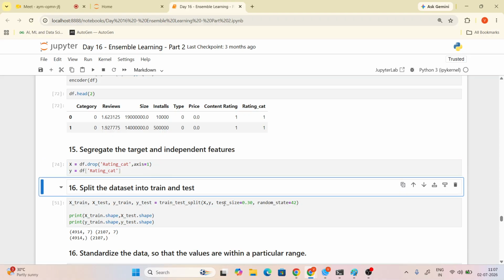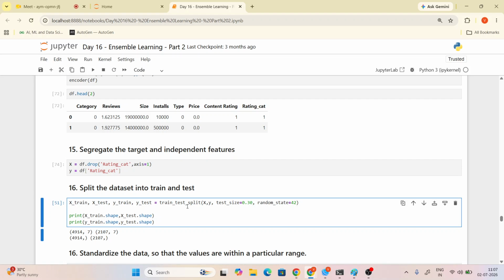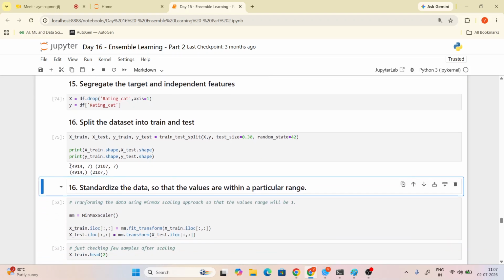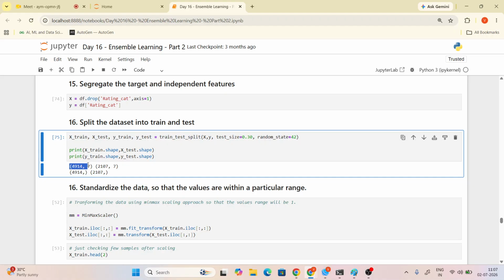Now we are going for train test split with 30%. You are checking the shape. So how many are going for training? 4,914 are training and the remaining 2,110 are testing. Have you got my point?